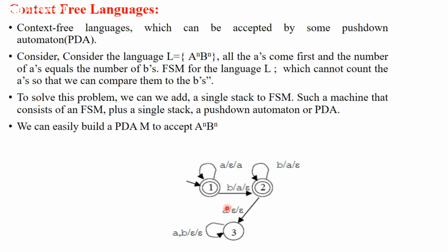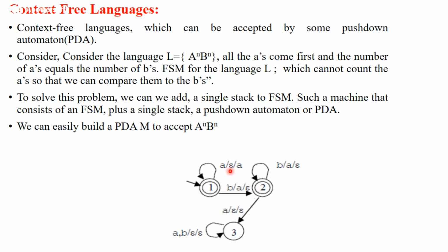Now in this case it is similar to an FSM, but you can look at the transitions. Transitions contain 3 characters, separated by slashes. The first character is the input character: what is the current character you are going to read? The second character says whether you are pushing something onto the stack or not.